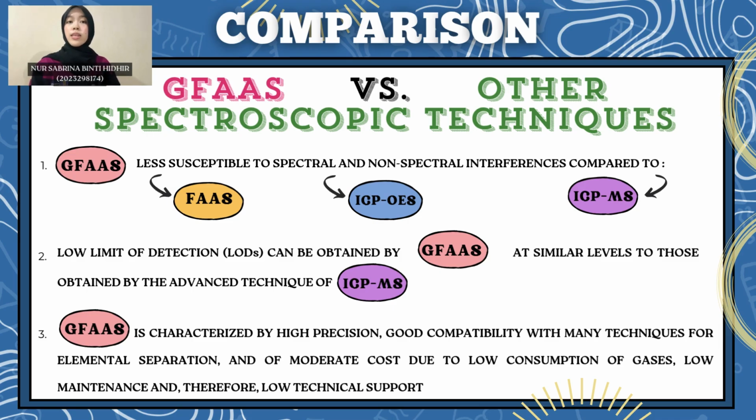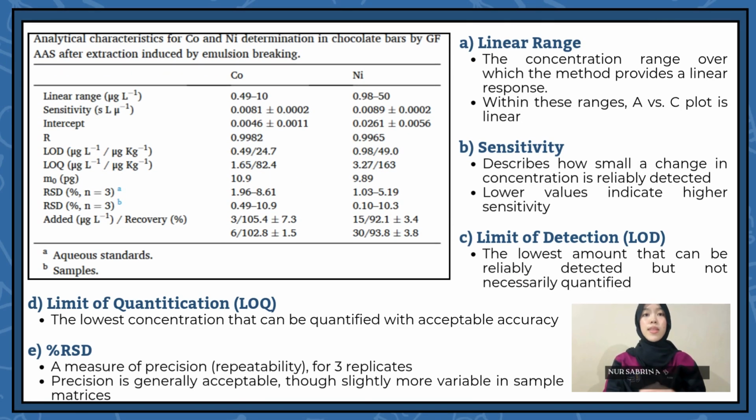Last but not least, GFAAS is characterized by high precision, good compatibility with many techniques for elemental separation, and also results in a more moderate cost due to the low consumption of gases, low maintenance, and therefore low technical support.